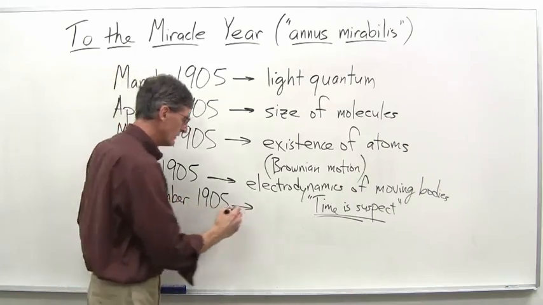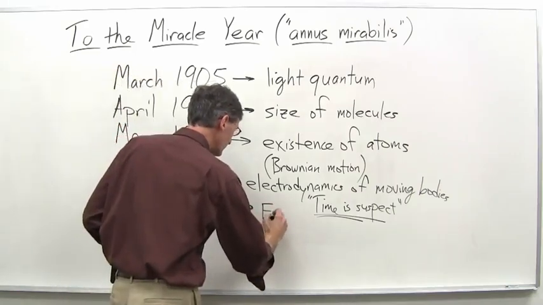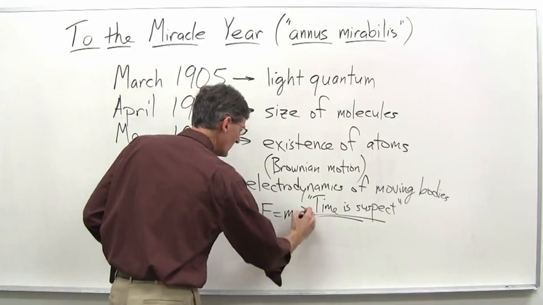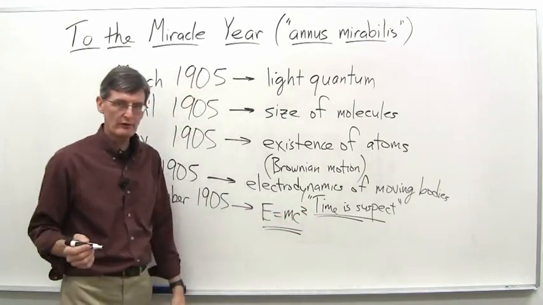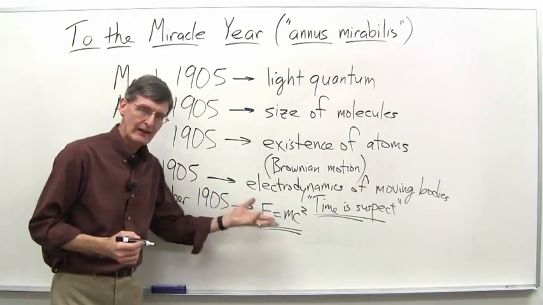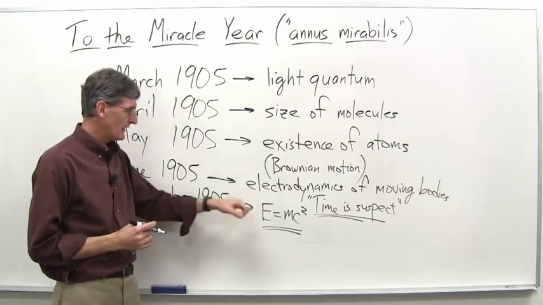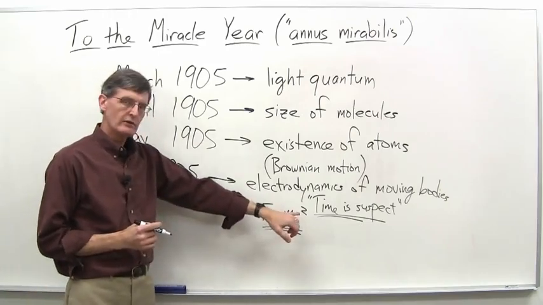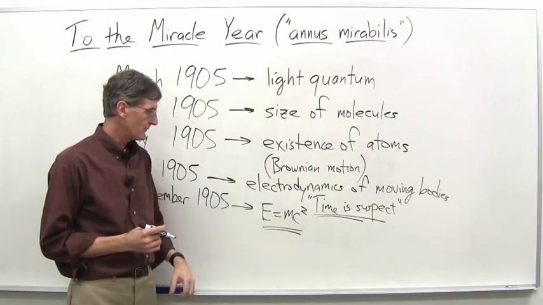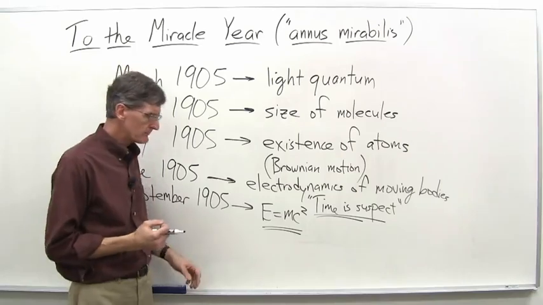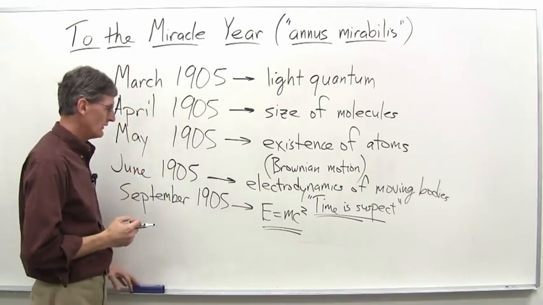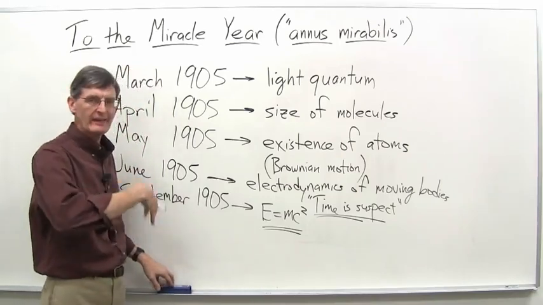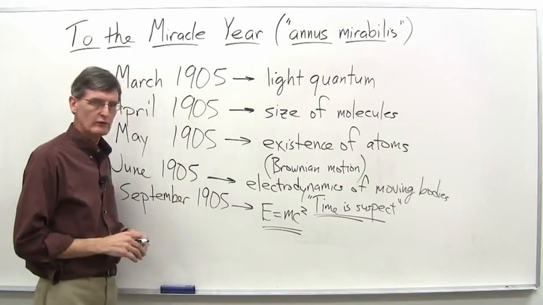Essentially, the key one is E equals mc squared. Einstein didn't quite write it like that, but that's essentially what it is. Energy equals mass times the speed of light squared. Most famous equation, certainly in the world, and really just sort of a tacked-on paper to an earlier paper here.